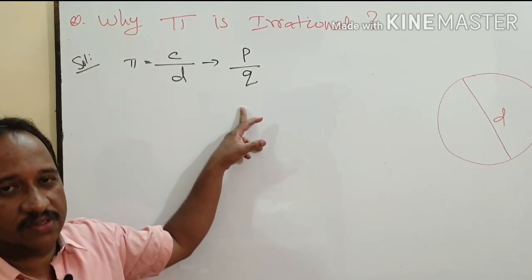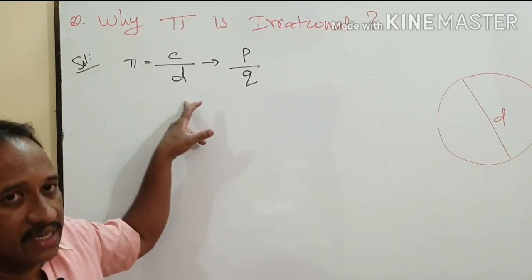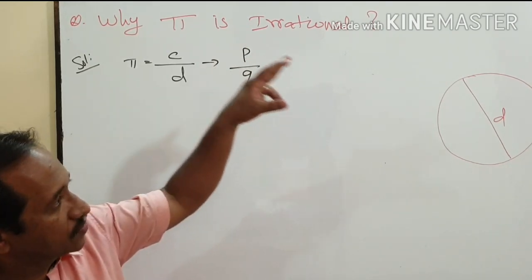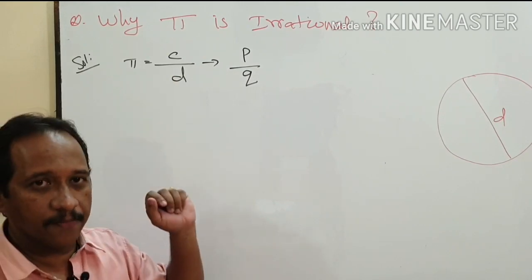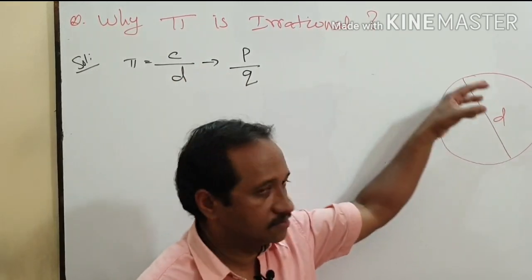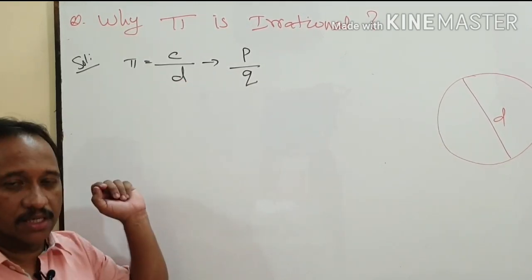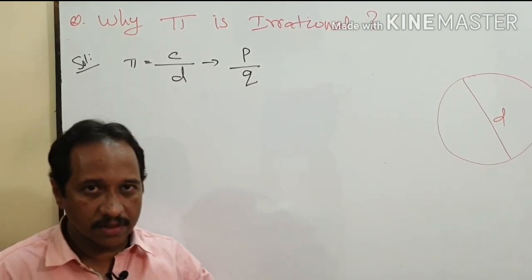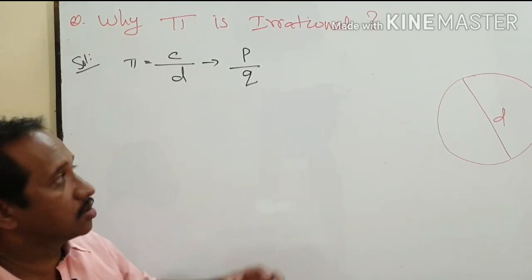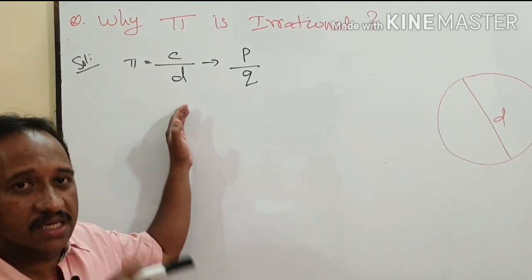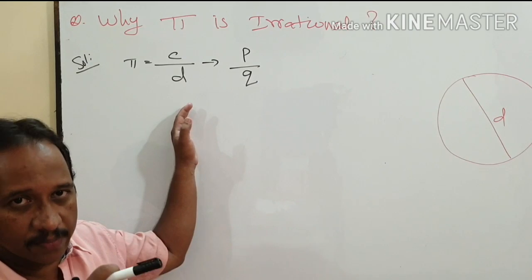Here the answer is, the value of pi is the ratio of the circumference of any circle to the diameter. So if you divide the circumference of a circle by the diameter, you will get a decimal number. That means the decimal expansion of the value of pi is non-terminating and non-repeating.